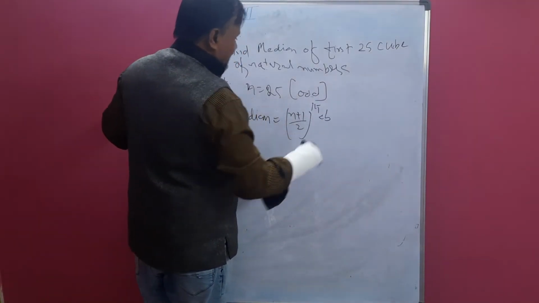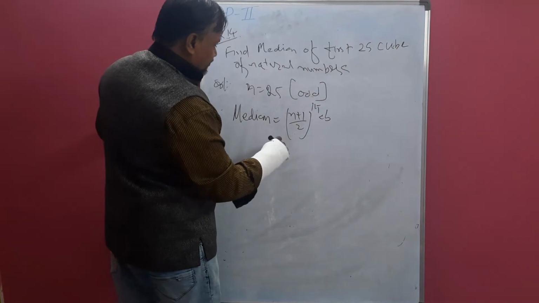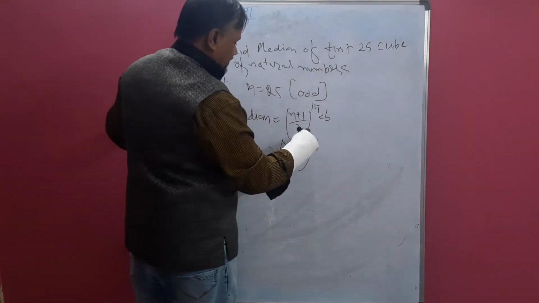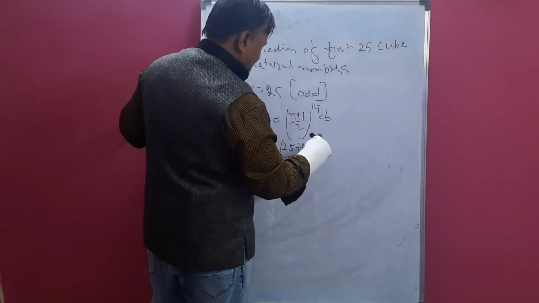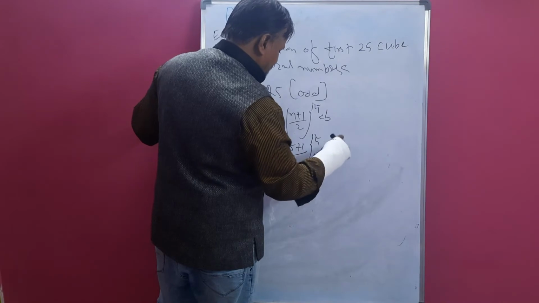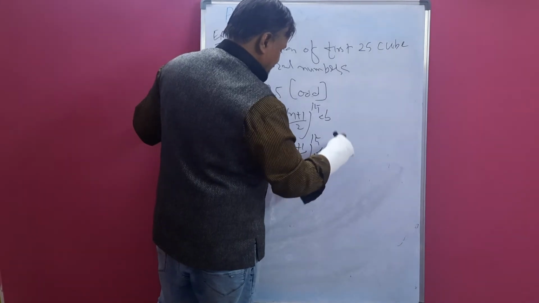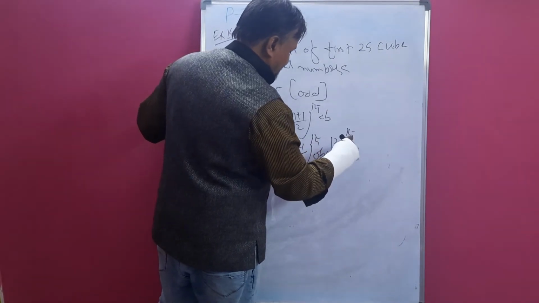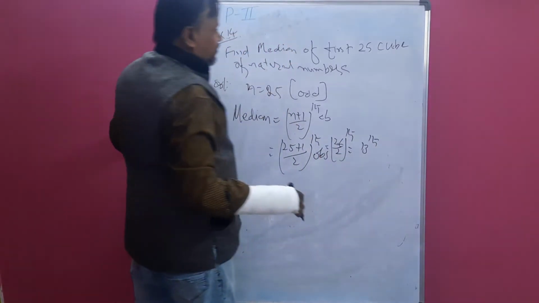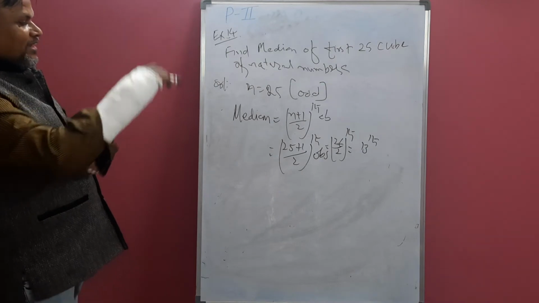observation. So substitute: (25 plus 1) by 2 observation. That is 26 by 2, the 13th observation. The 13th number is what?